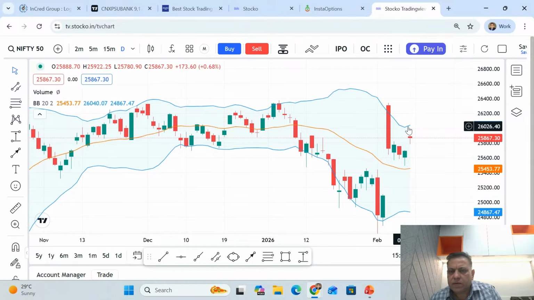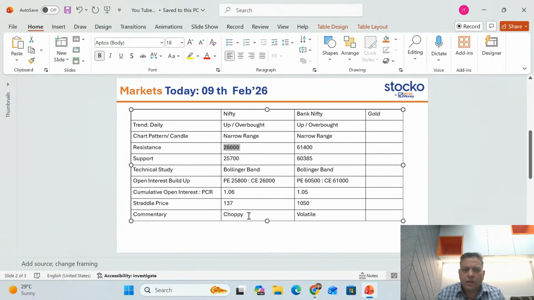And since we also have the OI distribution showing around 26,000, I've taken a round figure of 26,000 as the immediate resistance for the market for tomorrow's trading. And support is 25,700.